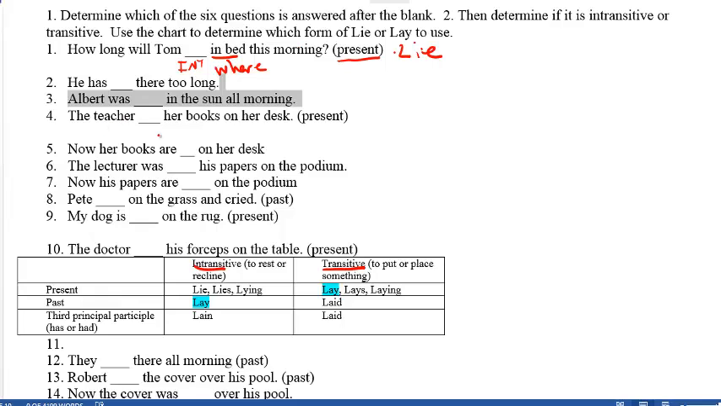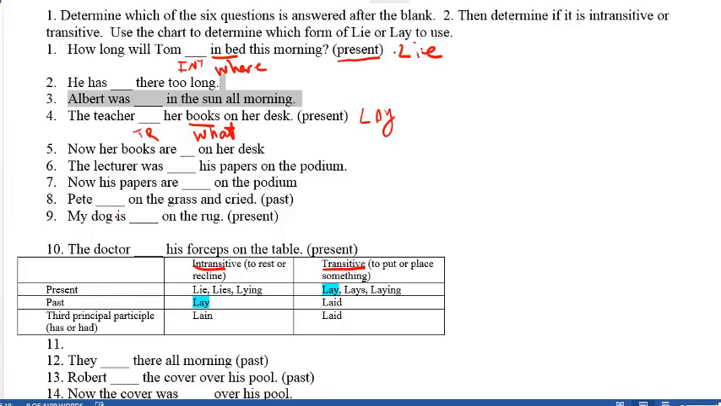Here's another one. The teacher blank her books on her desk. Take a look at what follows right after the blank, which is books. Books answer what? Since you know it's what, it has to be transitive. So you've got intransitive and you've got transitive here. You want to take the transitive form, and it's asking for the present, so here's the present, so your correct answer is going to be lay. So the teacher lay her books on the desk. Hopefully you're beginning to see that lay means to put or place. So the teacher put her books on her desk.